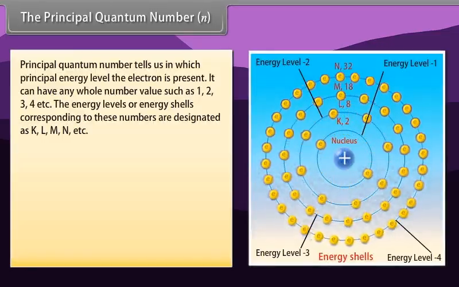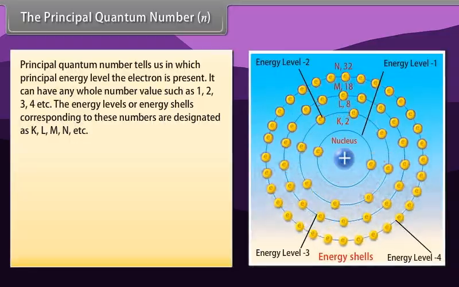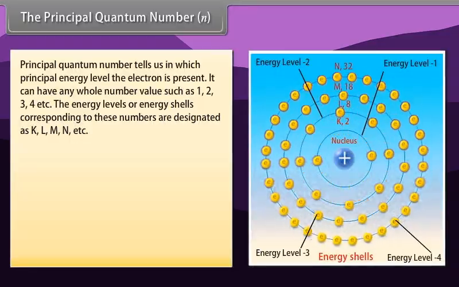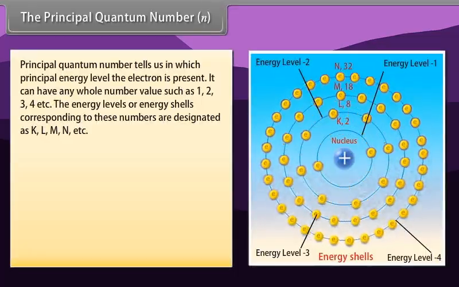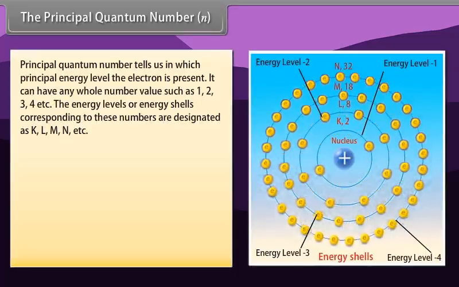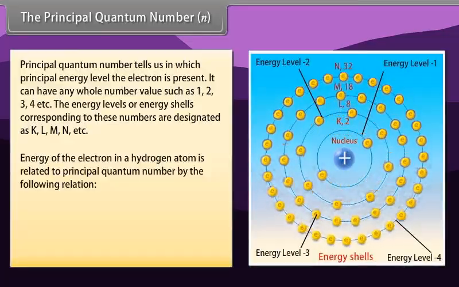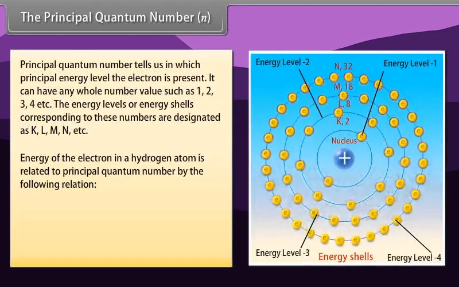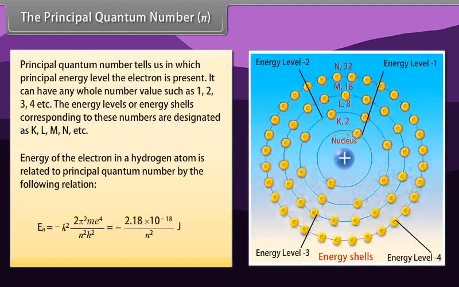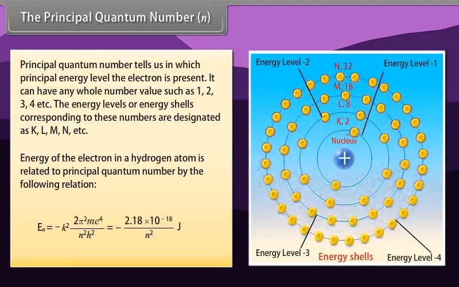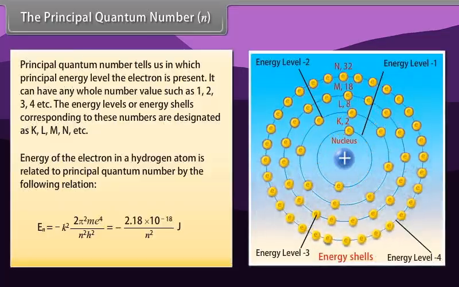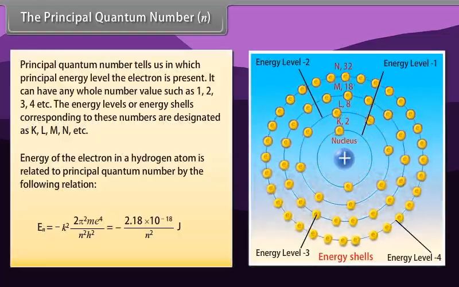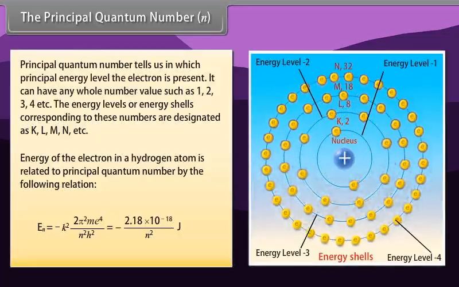It can have any whole number values such as 1, 2, 3, 4, etc. The energy levels or energy shells corresponding to these numbers are designated as K, L, M, N, etc. The energy of the electron in a hydrogen atom is related to the principal quantum number by the following relation: En = -k² · 2π² · m · e⁴ / (n² h²) = -2.18 × 10^-18 / n²